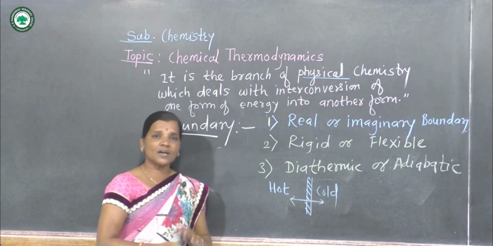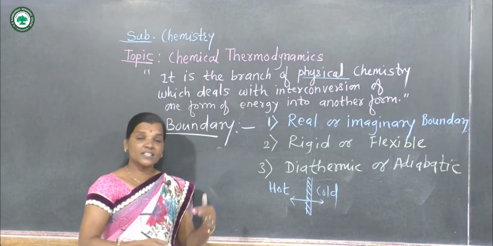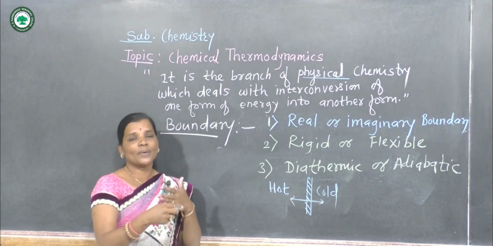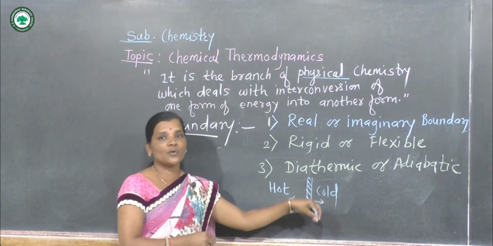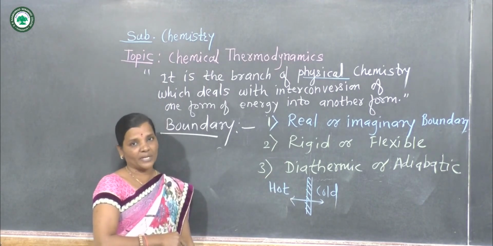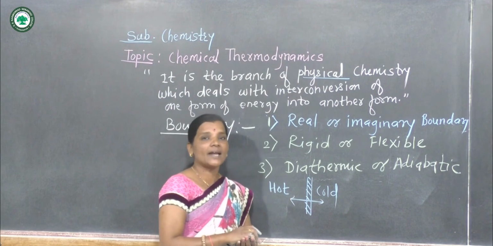That means interconversion of energy takes place, either hot or cold. That means interconversion of energy is possible between system and surrounding through this wall, then that is called a diathermic boundary.